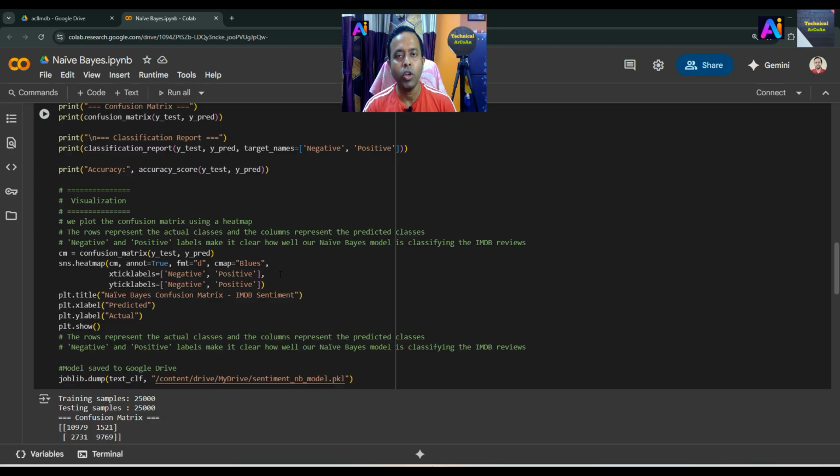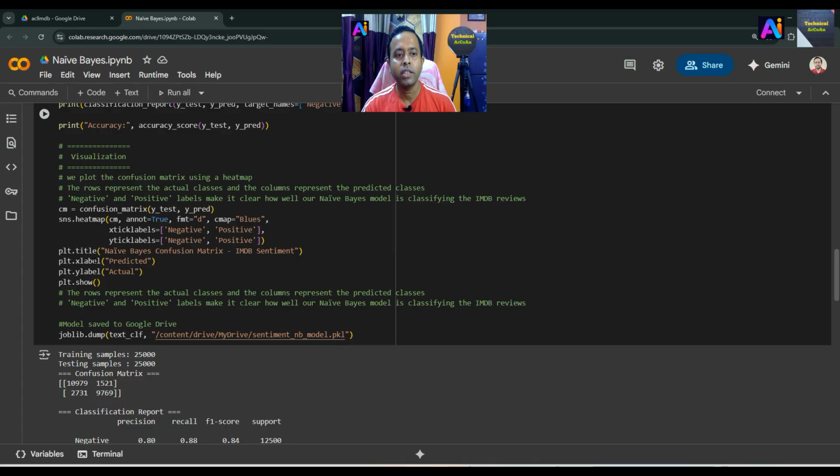For that case we already know our total dataset contains 50,000 data, and for testing purposes we are using half, meaning 25,000 data. So it's massive data, and it needs lots of time to evaluate and generate the result. Then the title is Naïve Bayes confusion matrix, IMDB sentiment analysis, because we use the IMDB dataset here, and the X label is predicted and the Y label is actual.